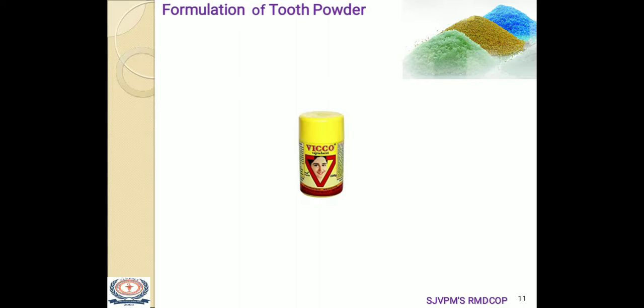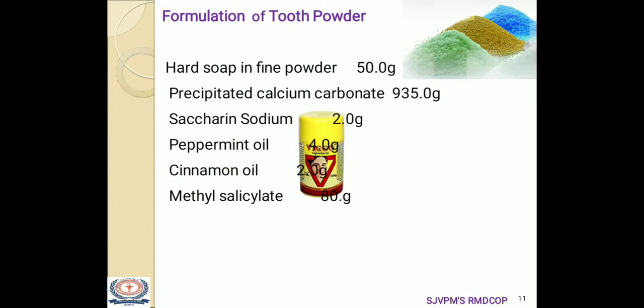Next is the formula for tooth powder. The main ingredient in the formula of tooth powder is hard soap, which will act as a cleansing agent. Precipitated calcium carbonate is your abrasive, saccharin sodium is the sweetening agent, peppermint oil and cinnamon oil are the perfume flavors, and methyl salicylate also imparts flavor to the preparation.